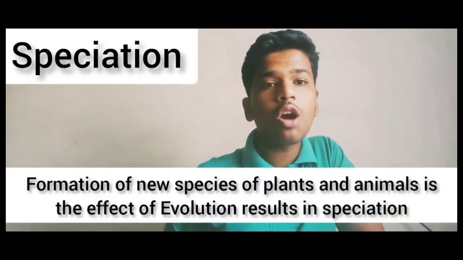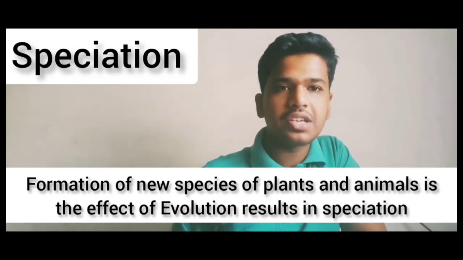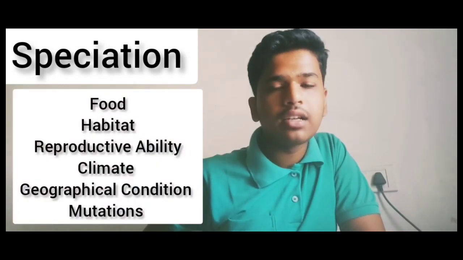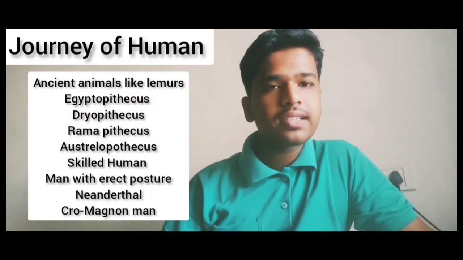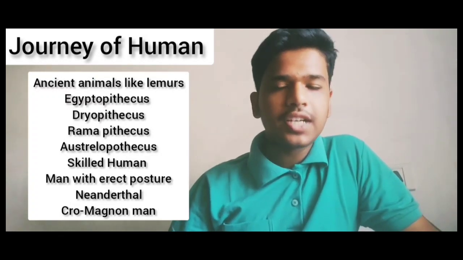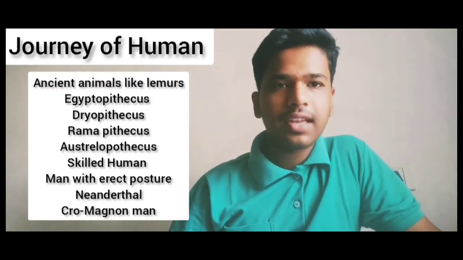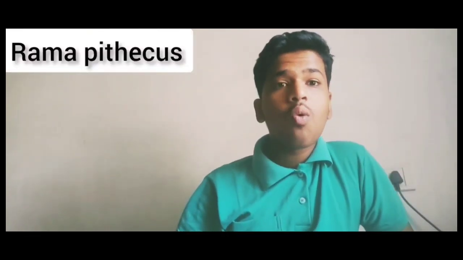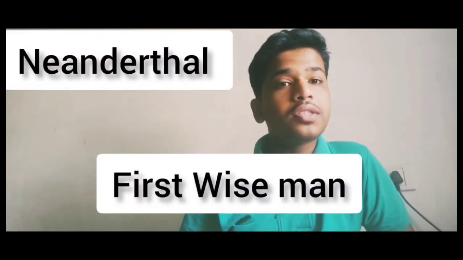Speciation. Formation of new species of organisms is the effect of evolution, which results in speciation. Factors responsible for speciation: food, habitat, reproductive ability, climate, geographical condition, and mutation. Journey of human: ancient animals like lemurs, Epipithecus, Dryopithecus, Ramapithecus, Australopithecus, skilled human, man with erect posture, Neanderthal, and Cro-Magnon man. Ramapithecus was the first record of a human-like animal found in East Africa, and Neanderthal was the first wise man.